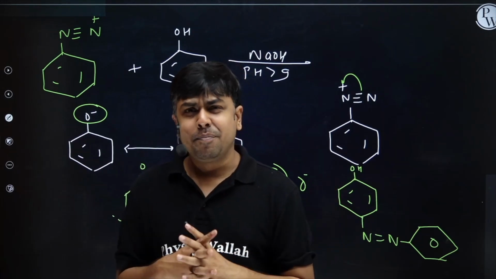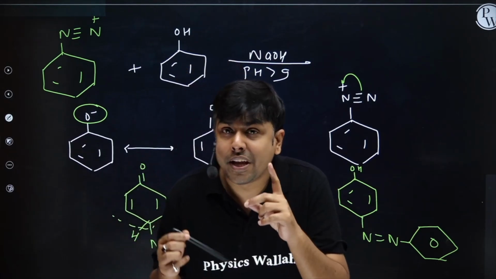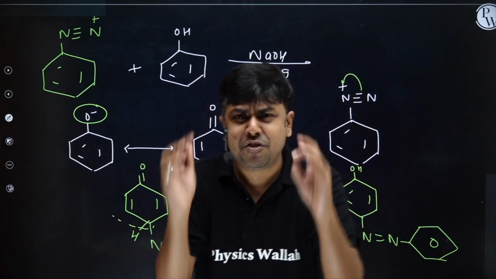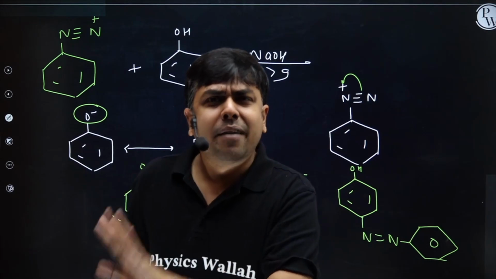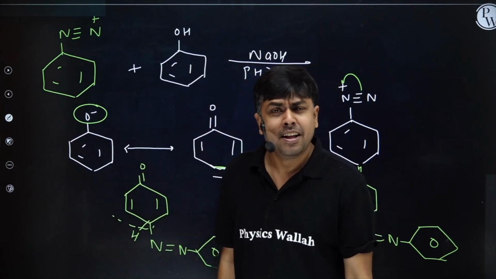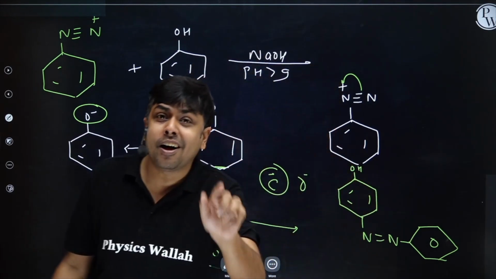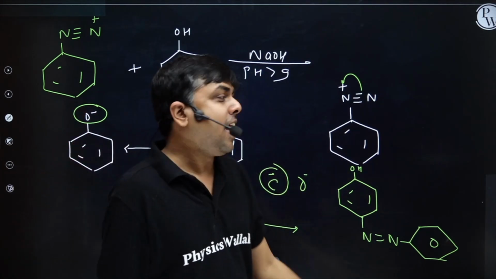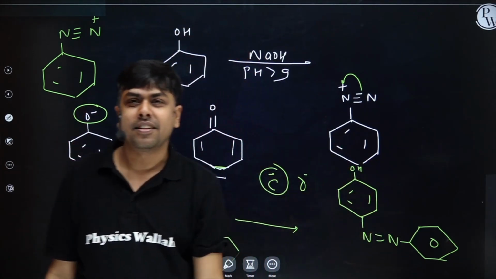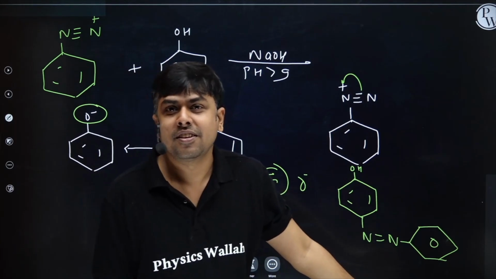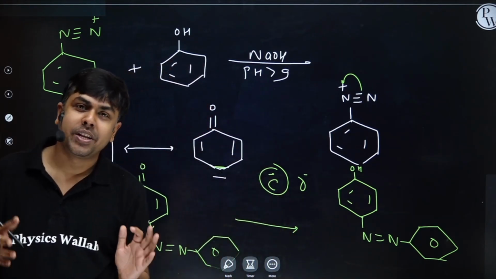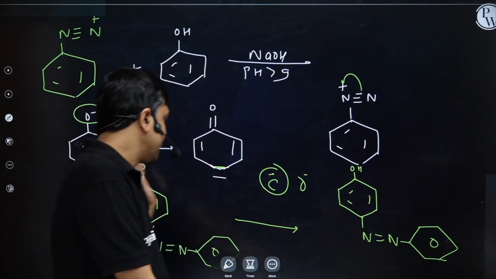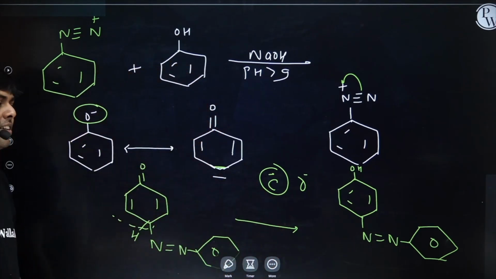Because in acidic medium, that nucleophile will be a weaker nucleophile. So if diazonium salt is treated with any weak nucleophile, let's suppose water, I will have the formation of phenol, right? But if diazonium is treated with a strong nucleophile, I will have this coupling reaction, giving azo dyes. Students, I hope you understood this one. Please copy it.